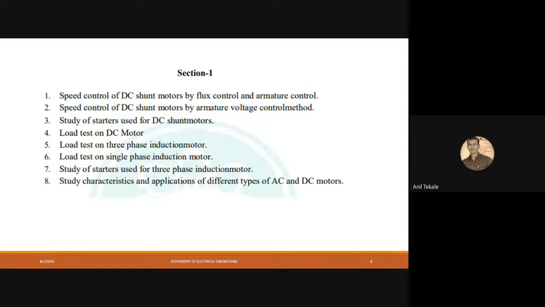So now we'll come to the point. Here is our first section that we are going to deal with. There are a total of 8 experiments. Out of those 8, the first one is flux control. Then the second one is the armature voltage control method. The third one is the study of starters used in DC shunt motors. Fourth is the load test on DC motor. Fifth is the load test on three-phase induction motor. And seventh is the study of starters used in a three-phase induction motor. So those 6 practicals we are going to perform, and number 6 and number 8 we can skip, because as per the syllabus, 6 practicals we need to conduct.